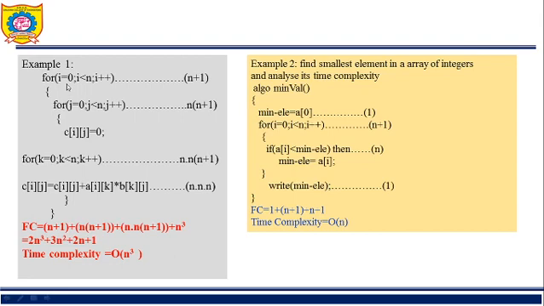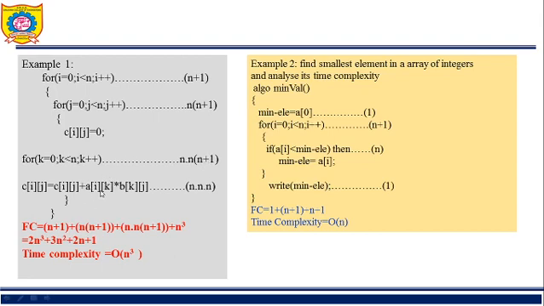Now this for loop is under I, then under j. So it will execute n into n times. And again this is a for loop, so it will execute n plus 1. K is under 2 for loops, so for those 2 for loops there are 2 n's, and because this is again a for loop statement, it will execute n plus 1 times. So it is n square into n plus 1.